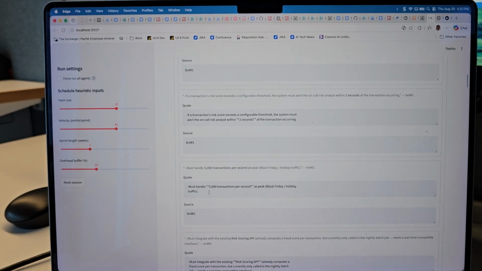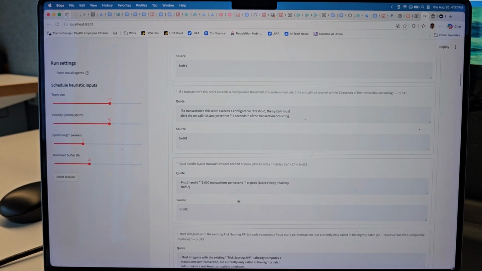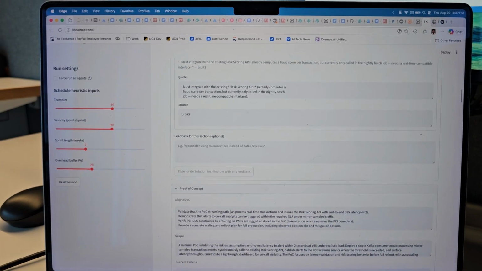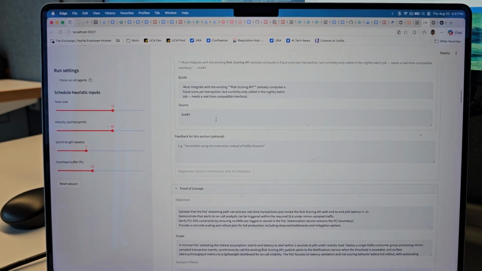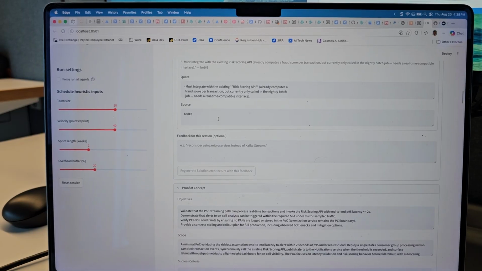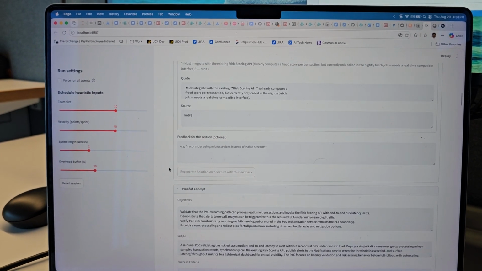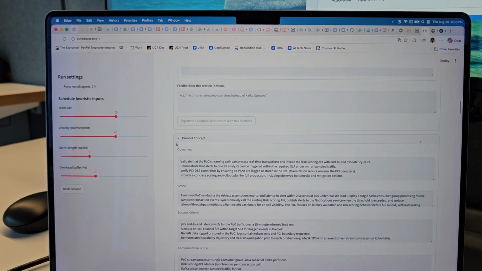Must handle 5,000 transactions per second at peak. So this is also being considered. These are some of the codes that are generated from the actual BRD, to say that based on what, it generated the solution architecture. This is the proof of concept.